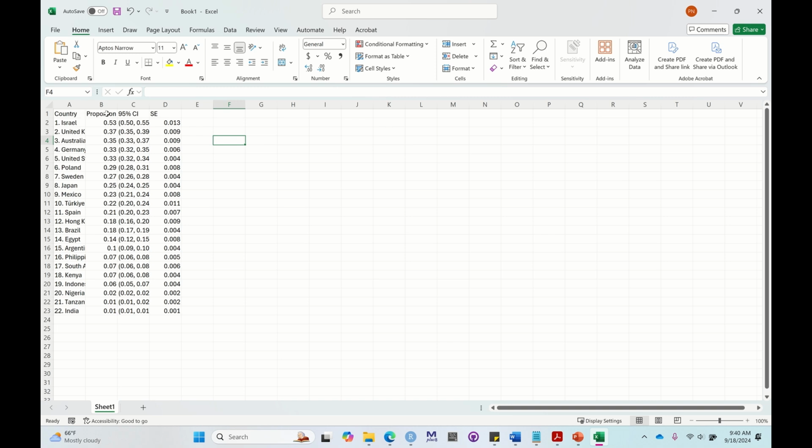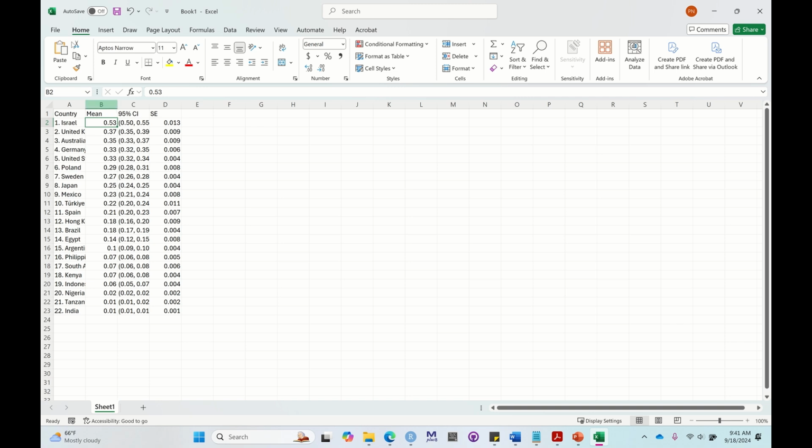Just to make the programming side easier, I want you to make sure that this column of the estimates for each country is labeled mean. It doesn't really matter that the mean and proportions are different. Just go with it. I will try to update the app to be a little bit simpler for us later, but for now, please make sure that the column with the estimates has the header of mean.